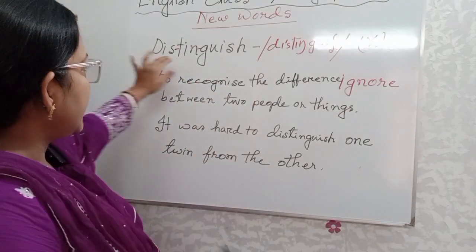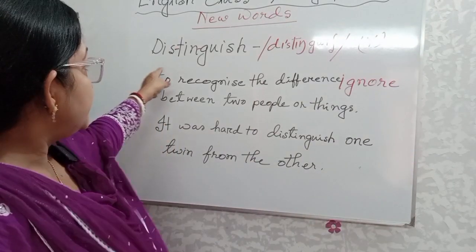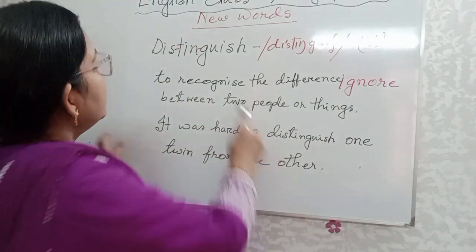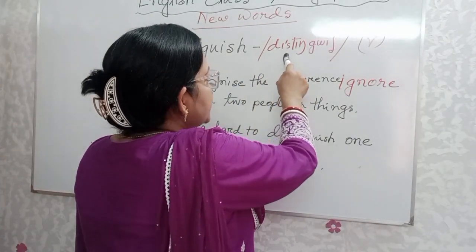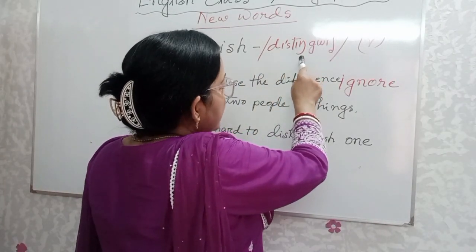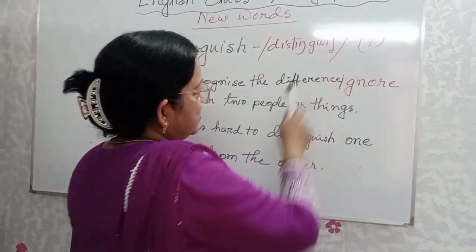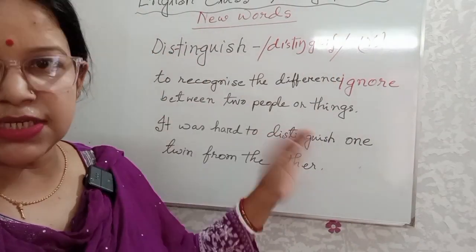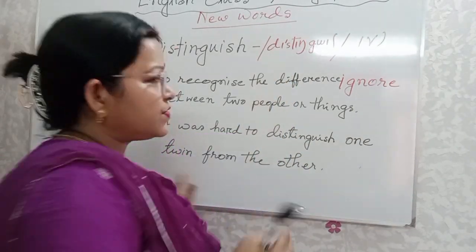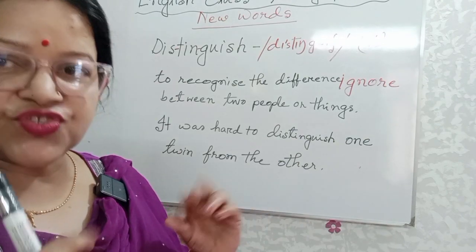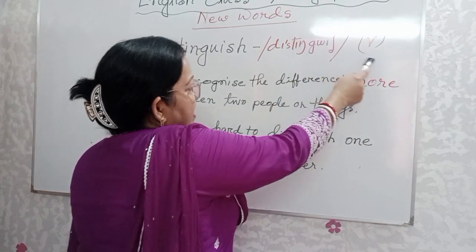DISTINGUISH. Okay, 2 hyphen. That means 3 syllable. Trisyllable. Okay. What is the pronunciation of the word? Da, I, sa, ta, I, ing, ga, wa sound, I, sha sound. Okay, distinguish. Distinguish. And the stress mark over S, that's why we have to say distinguish. Distinguish. This is used as verb.